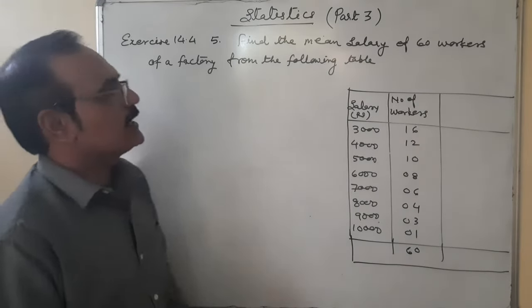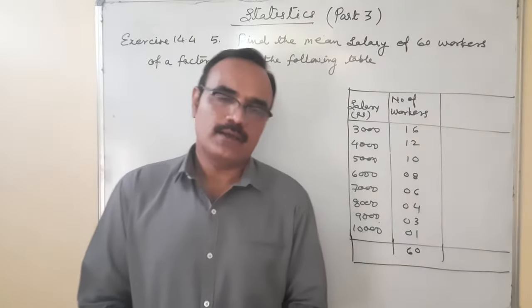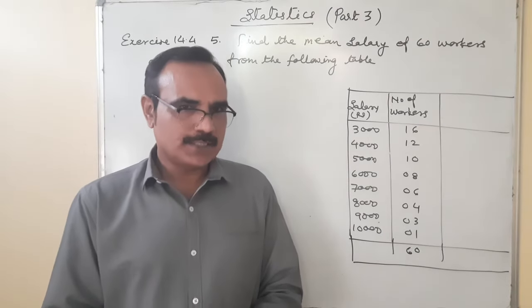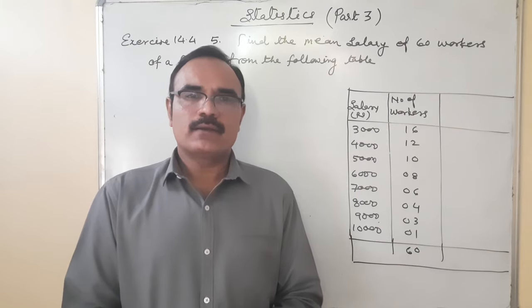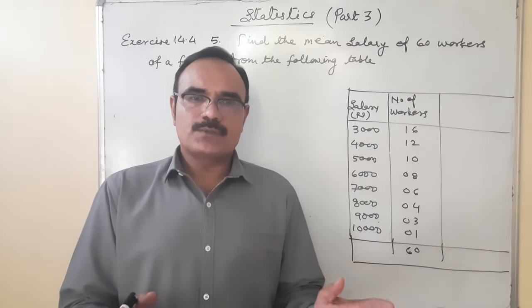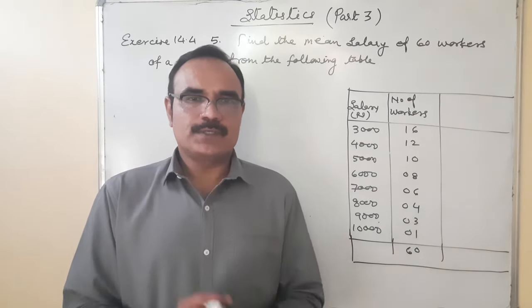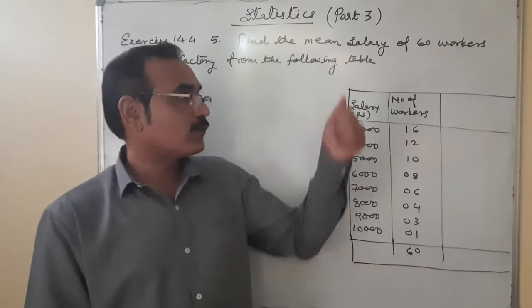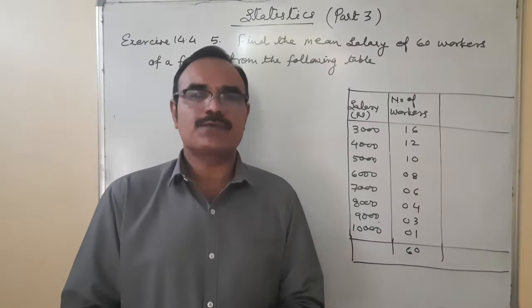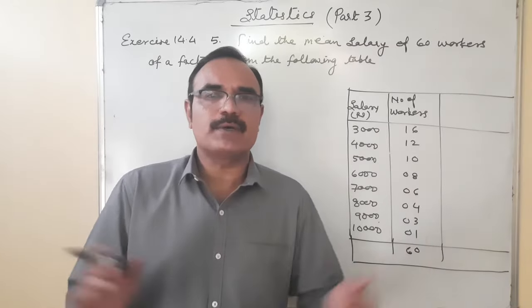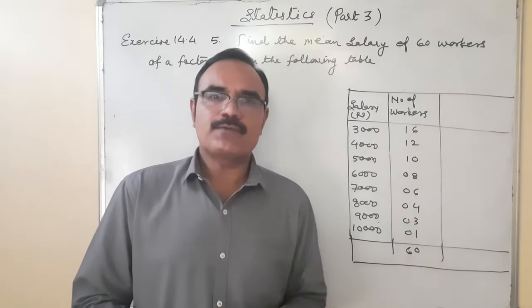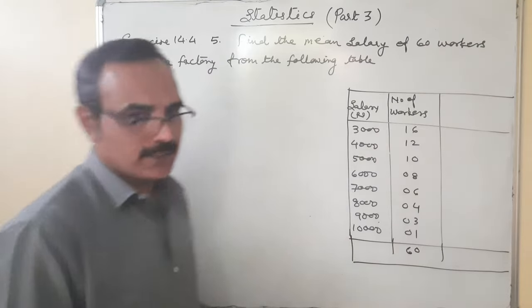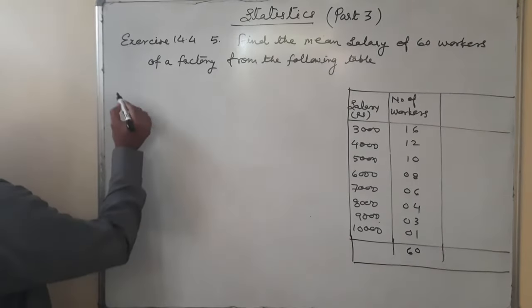Question: find the mean salary of 60 workers. We are going to find the mean salary of 60 workers. And what is the formula for finding the mean? Total observations upon number of observations. So when we find the mean salary, first of all we have to find the total salary of the workers upon the number of workers. So first of all we are finding the total salary of the workers in a factory.